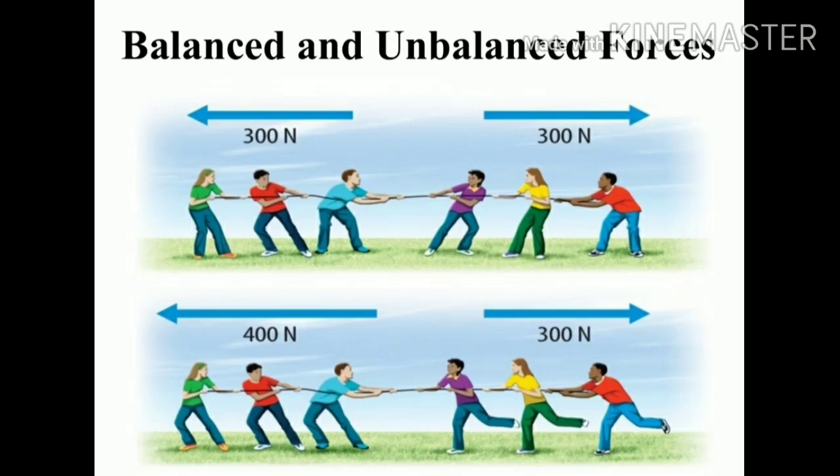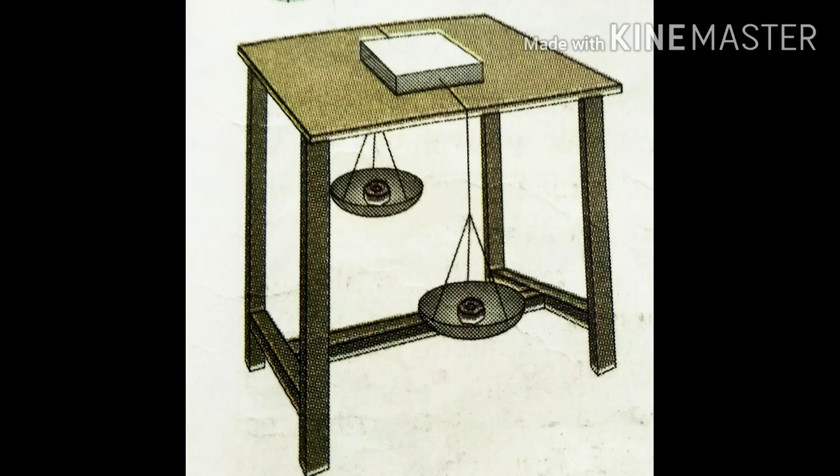Hello, dear students. Today, with the help of a small activity, we are going to study balanced force and unbalanced force. We took a cardboard box, tied a thick string to its two sides, and kept it on the smooth surface of the table by tying weighing pans of equal masses in both of the pans.